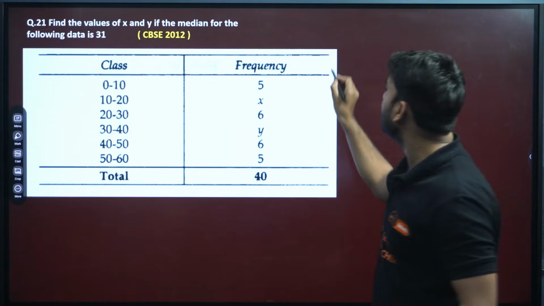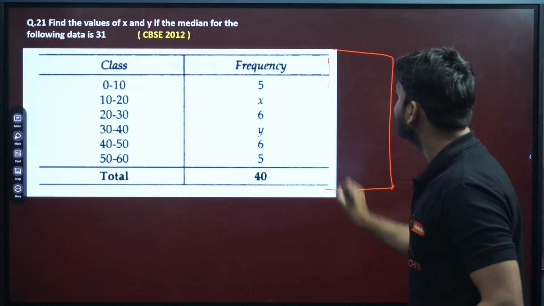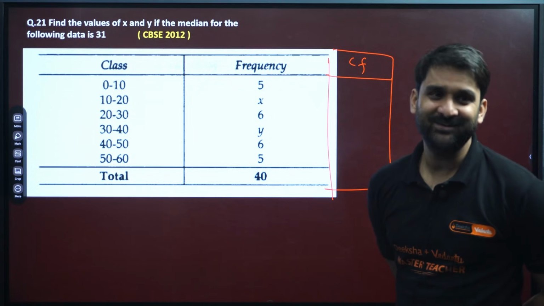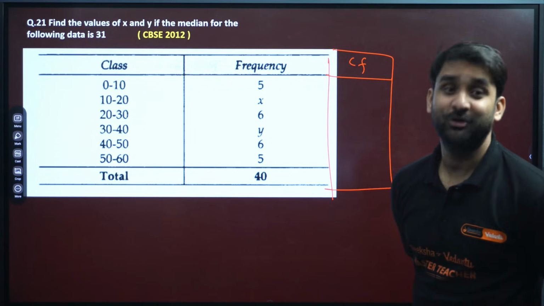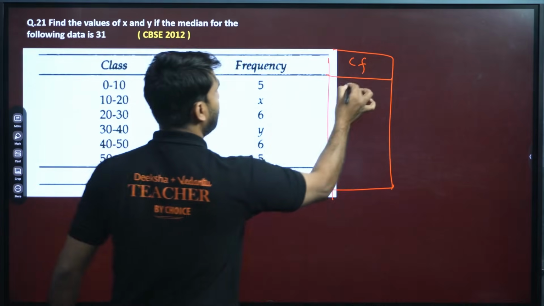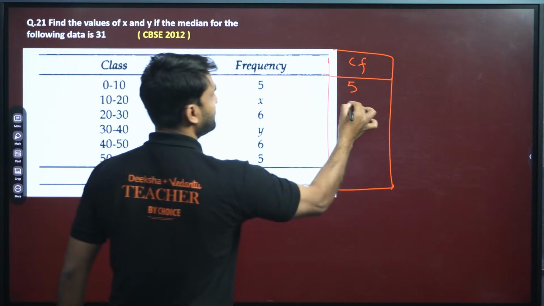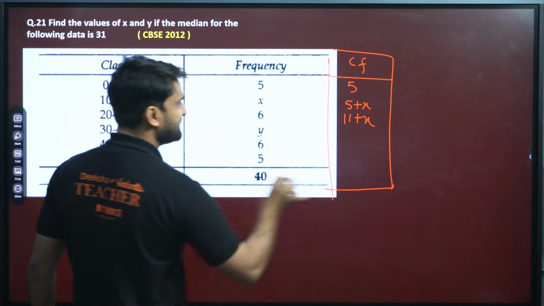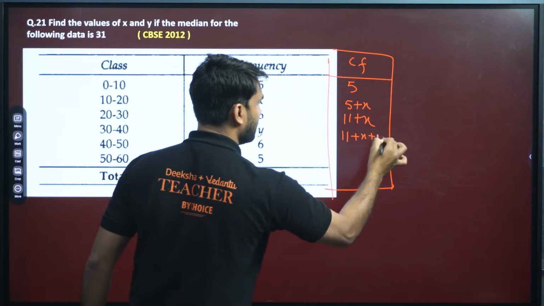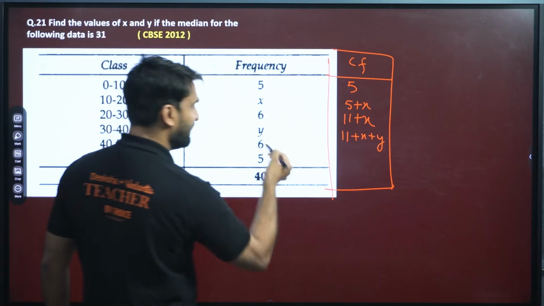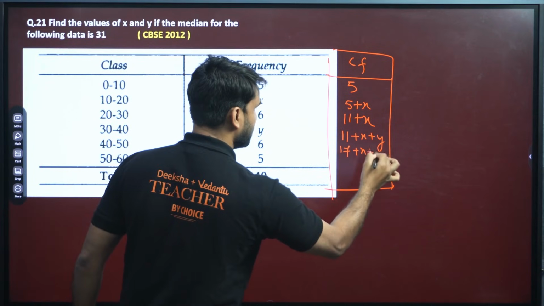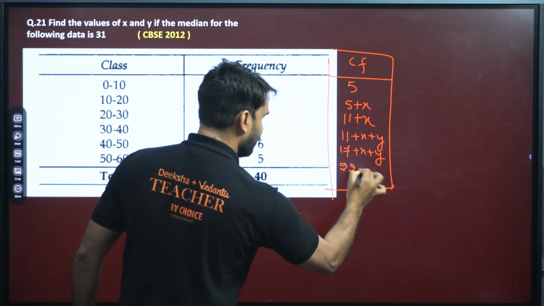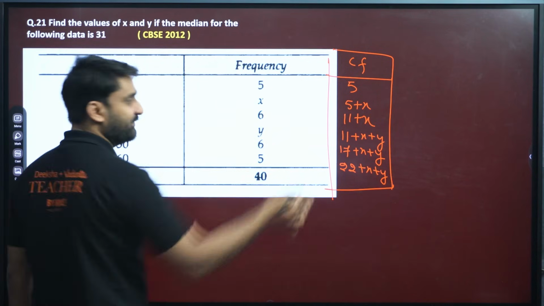First, if you see here, median is given to you. So you require one more column, which is of CF. Yes, without CF, we cannot even think about median, right? CF is called cumulative frequency. So cumulative frequency will be 5. Can we add these numbers? Frequency 5 plus x, plus 6 will be 11 plus x. Then 11 plus x plus y. Now 11 plus 6 will be 17, so 17 plus x plus y. Then 17 plus 5 will be 22, so 22 plus x plus y. Right. So this is CF.